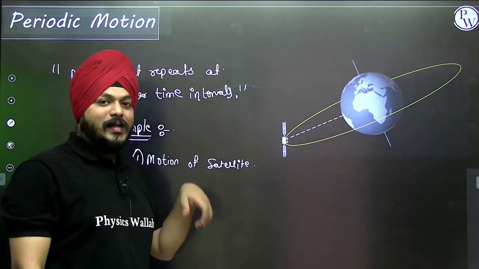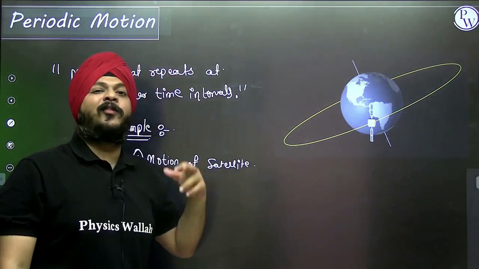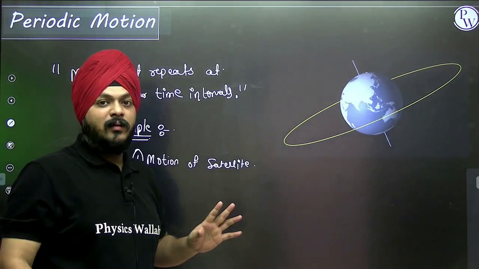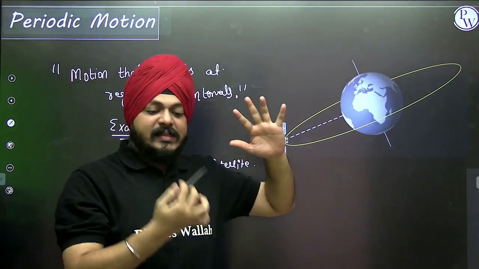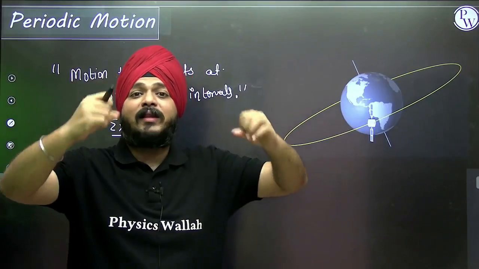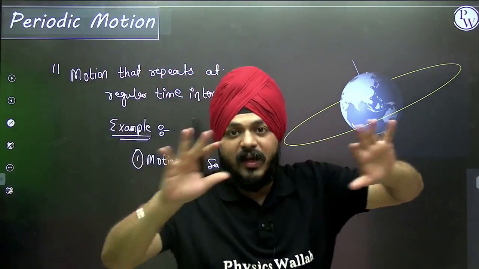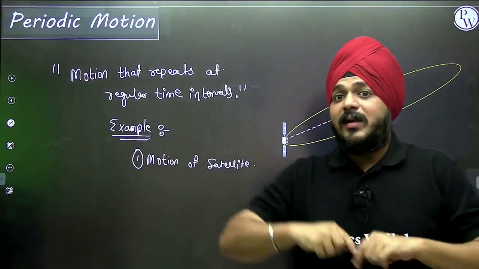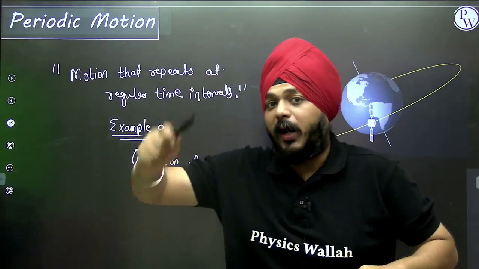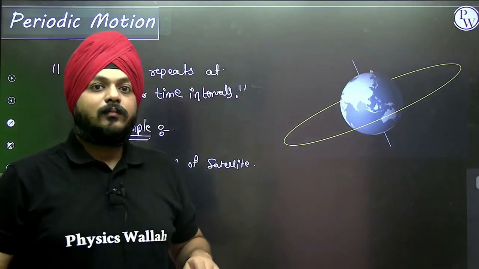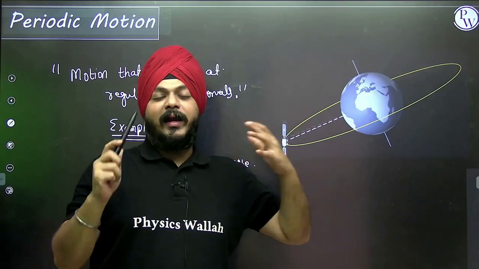Whether it is a geostationary satellite or any weather forecasting satellite, any kind, they are repeating the same path, whatever path they are orbiting around the earth. We are not interested in that, but the same path they are going to continue for an infinite amount of time. Let us take an example.